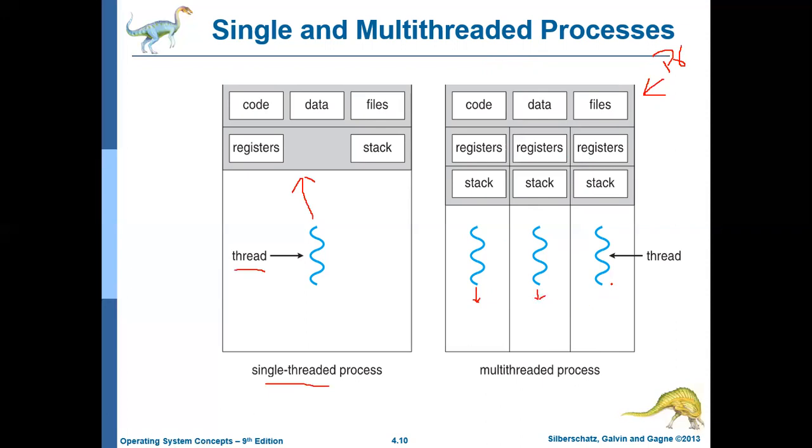For example, if it is a Word application, then one thread will take the input from the user. Whatever the user types will be placed on the Word document. Another thread in the background may be performing spell check.